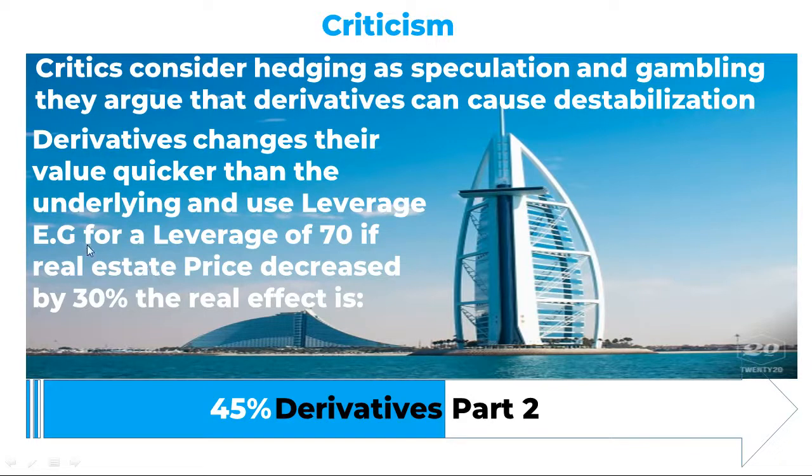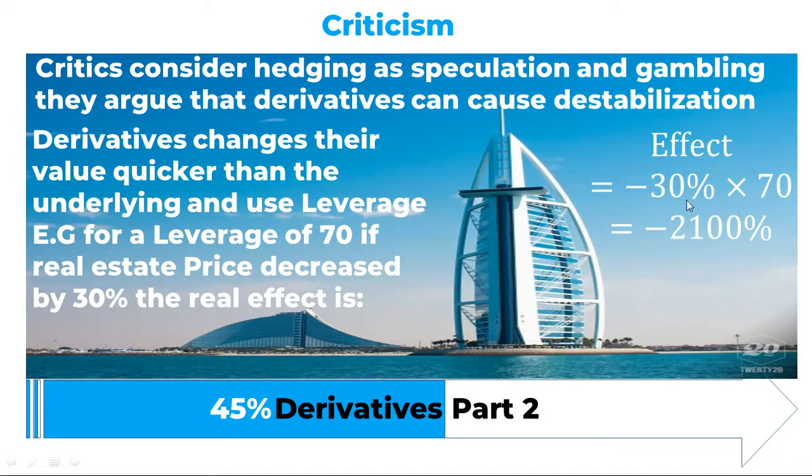Let's have an example. For a leverage of 70, if real estate price decreased by 30%, the real effect is, remember that a leverage of 70 means we multiply wins or losses by 70. So we have a decrease by 30%. The effect is minus 30% times 70 equals minus 2100%.